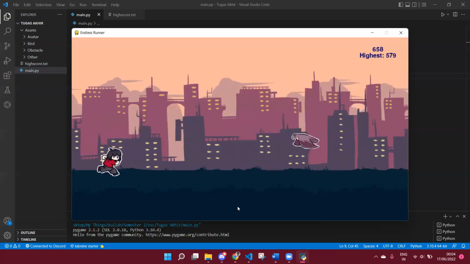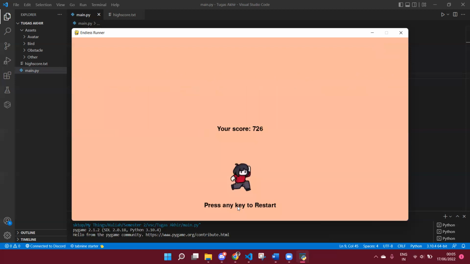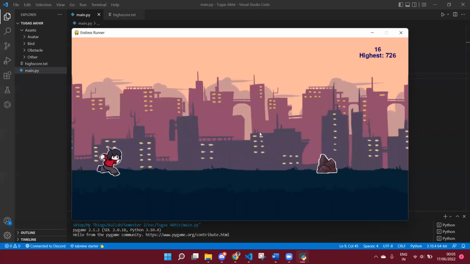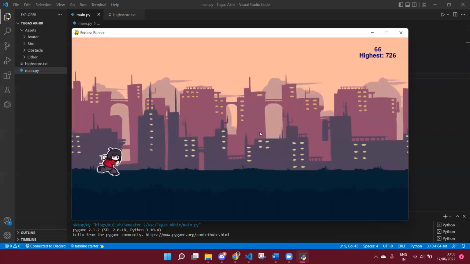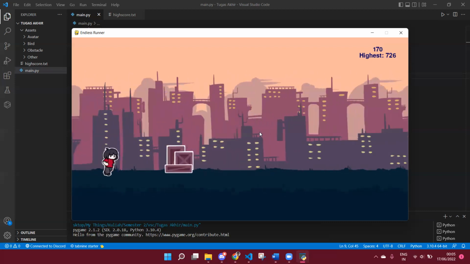And if I game over now, it is to collide with the obstacle. And so it is here, it will display my new score. And because my new score is a new high score, it will display in the screen after I restart. See, 726. All of the assets here, I draw it by myself.